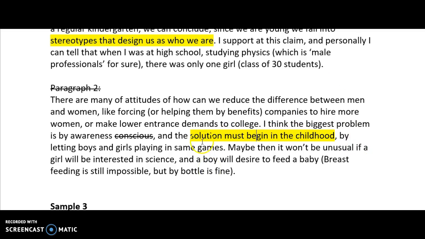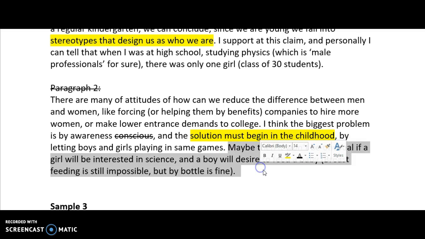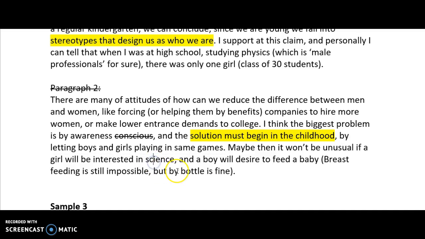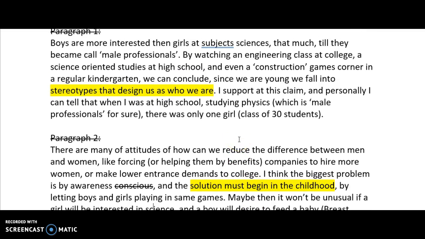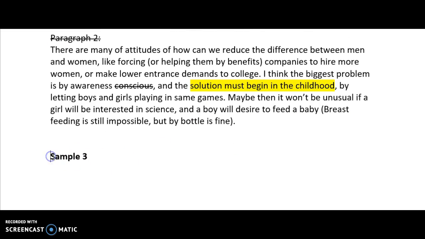So again, here is the solution. However, this isn't really the best support. The support should be more science-based and less just interested or a boy desiring to feed a baby. So overall, we've got some very, very good points here. Let's go on to sample 3.